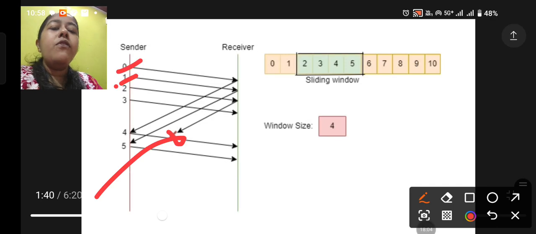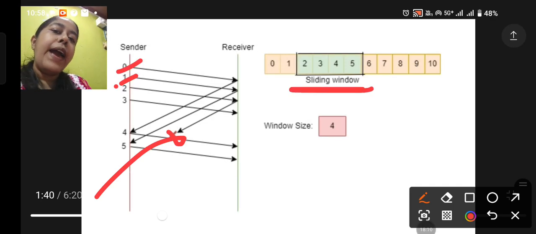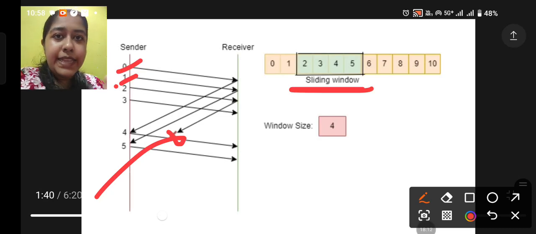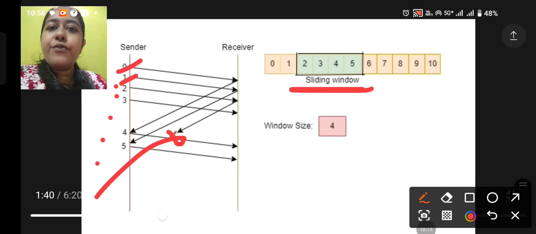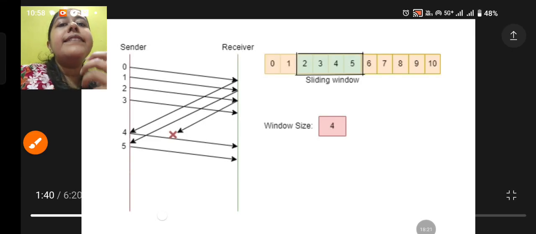So now what the sender has done is sent frame 5. This sliding window now has frame number 5. So 4, 5 are again sent. So how many frames are there now? 2, 3, 4, 5. 4 frames again. But the sender is not receiving the acknowledgement for frame number 2. This is our current scenario.